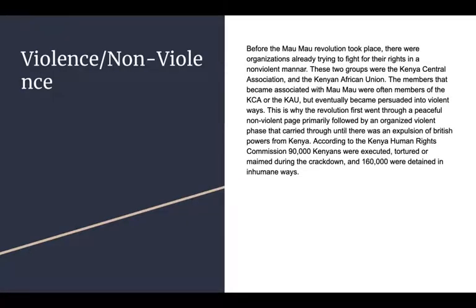Violence and nonviolence in the revolution. Before the Mau Mau Revolution took place, there were organizations already trying to fight for their rights in a nonviolent manner. These two groups were called the Kikuyu Central Association, or the KCA, and the Kenya African Union, KAU. The members that became associated with Mau Mau were often members of the KCA or the KAU, but eventually became persuaded into violent ways. This is why the revolution first went through a peaceful, non-violent stage, primarily followed by an organized, violent phase that carried through until there was an expulsion of British powers from Kenya.